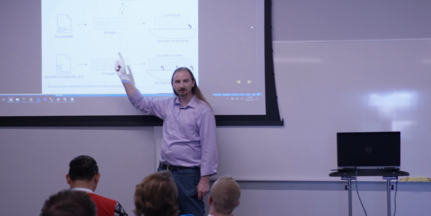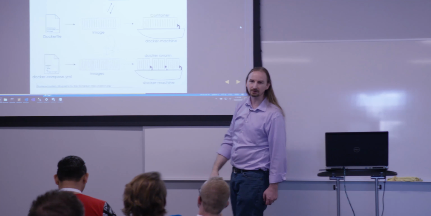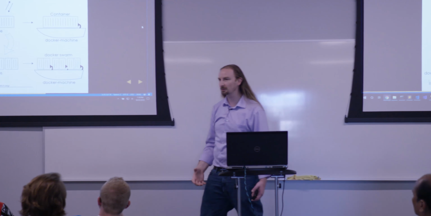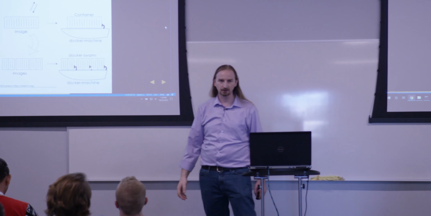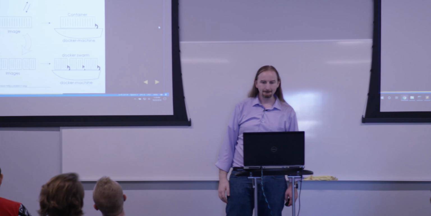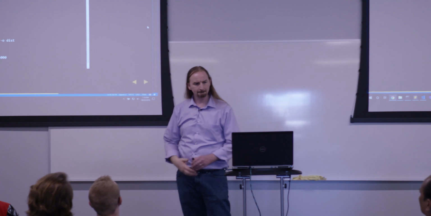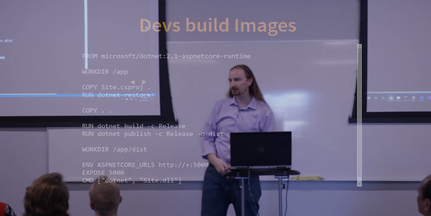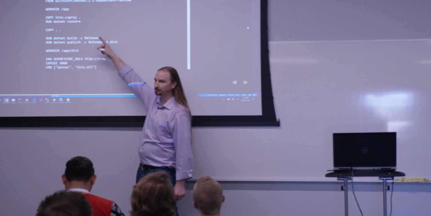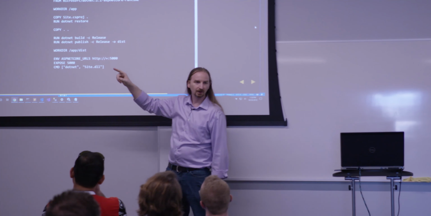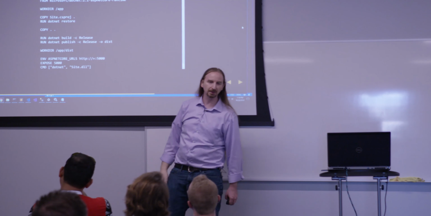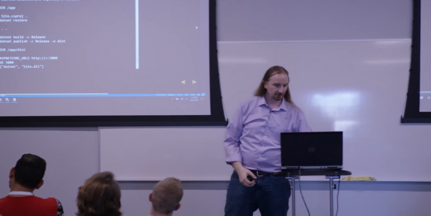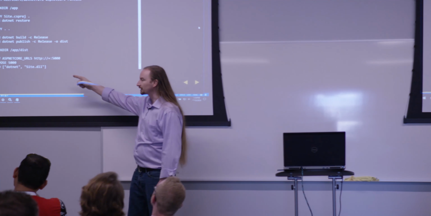So we can do this with one container. We can also do this with many containers in concert, which is really cool. So I'll have a Docker Compose file, and ultimately I'll run it in Docker Swarm or Kubernetes. So that's kind of the Docker ecosystem. So developers build these images. And so here's a Dockerfile, an example Dockerfile for an ASP.NET application. We have steps about copying in my manifest and running my package restore. We have steps for doing a build and a publish. And then ultimately, we have steps for launching my web server here inside this container.